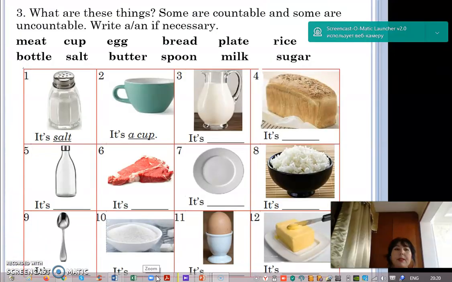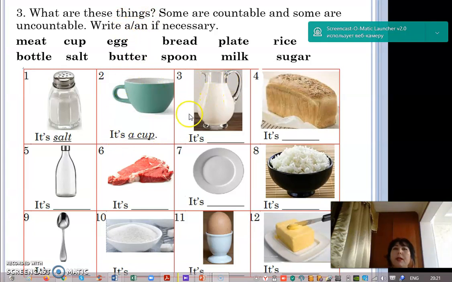Let's practice, dear students. What are these things? Some of these things are countable, some are uncountable. You can write an if necessary. For example, it's salt. Is it countable or uncountable? Yes, it's uncountable. It's a cup. Is it countable or uncountable? It's countable. You are correct. Because we use article a and we use only with countable nouns.